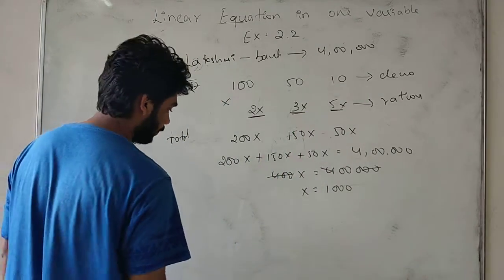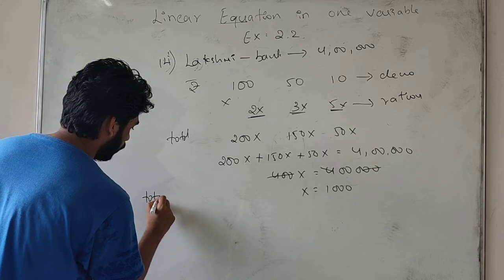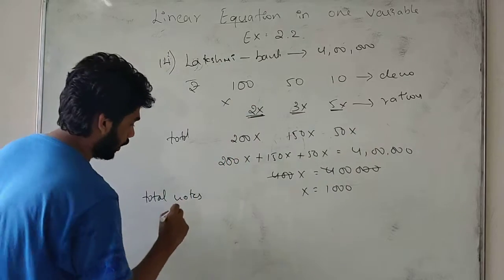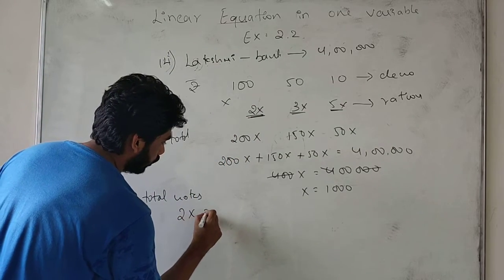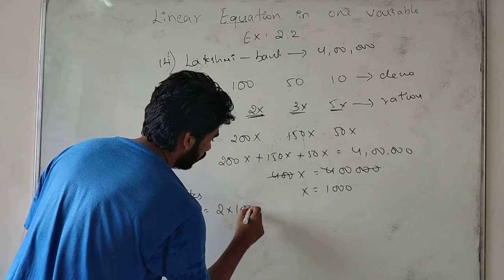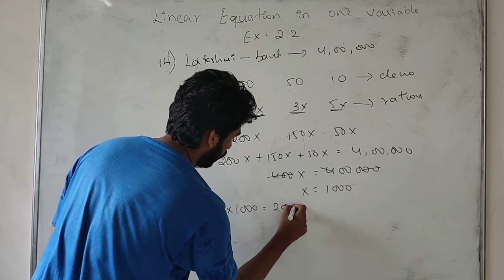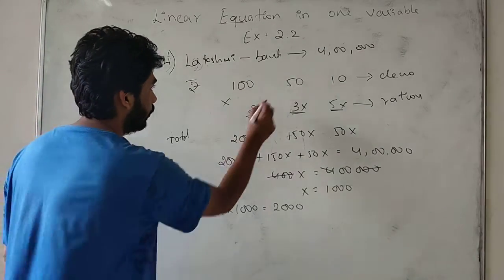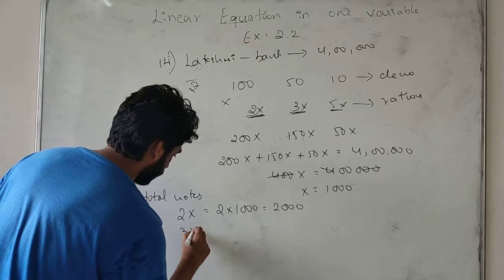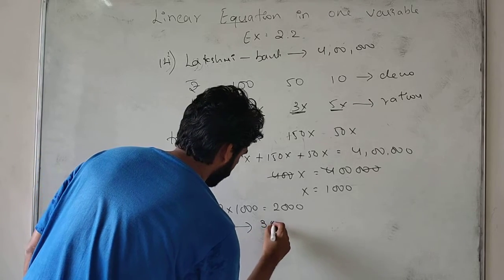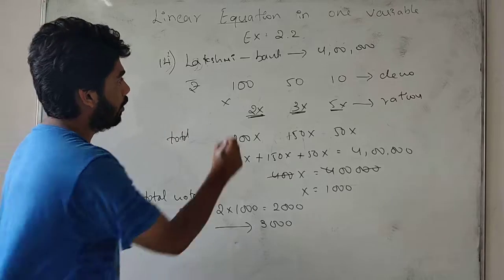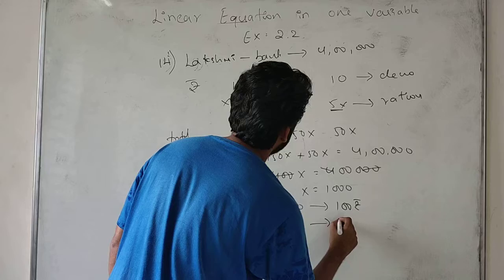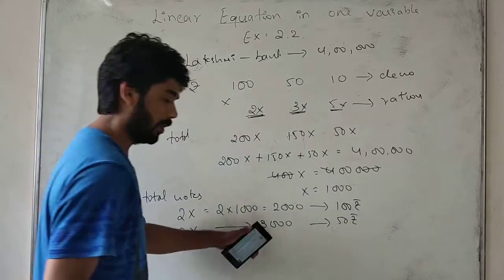Total notes, how many we have? For the 100 rupees note we have 2x. So 2 into 1000, we get 2000 notes of 100 rupees. Next one, 3x: 3000 notes of 50 rupees.